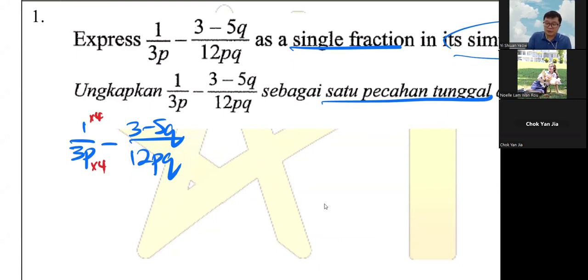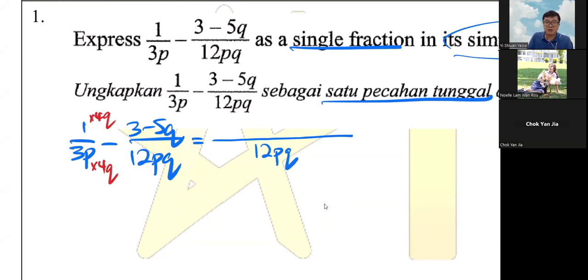Okay, so of course, left side got p, right side got p, nothing to do, no problem. But then left side no q, right side got 1q. So left side must go back 1q, so times 4q. Okay, so after done this one you can combine already. 4, sorry, 12, not 4, 12pq, you can combine the bottom part already. So now you are going to do the top part.